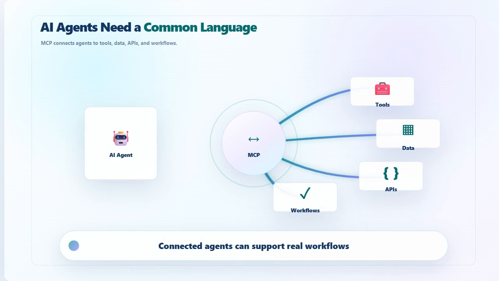Now let's look at why AI agents need a common language. AI agents are becoming more useful when they can do more than chat. They need to use tools, access data, and follow real workflows. But every business system is different. Without a common connection method, every integration becomes custom. That is where MCP becomes important. MCP gives AI agents a more standard way to connect with tools and data. In simple terms, MCP can become the common language for agent-tool interaction.